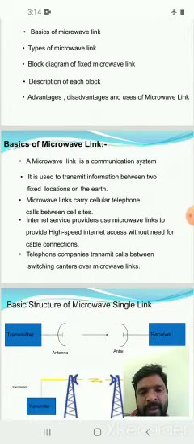Internet service providers use microwave links to provide high-speed internet access without need for cable connections. Telephone companies transmit calls between switching centers over microwave links.